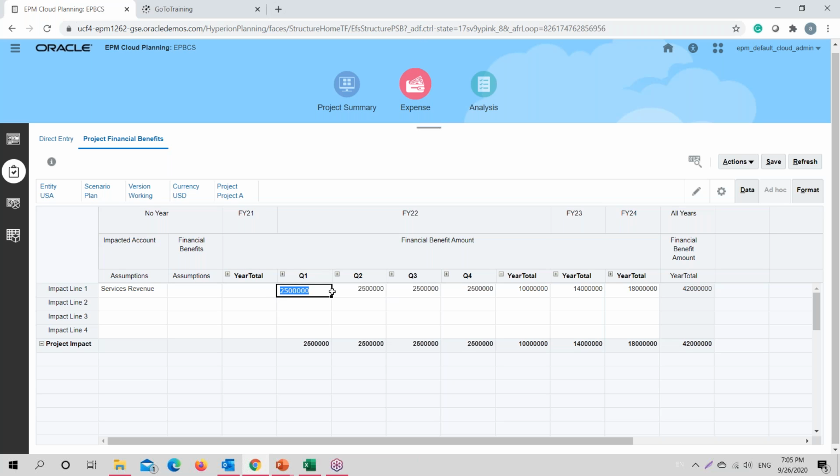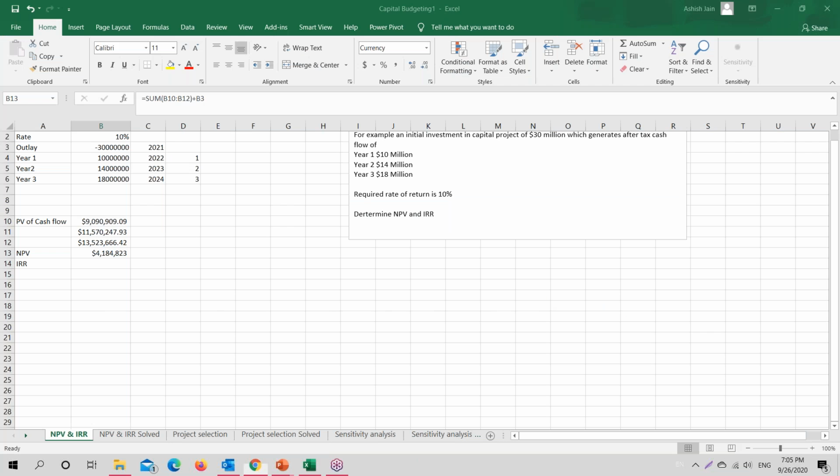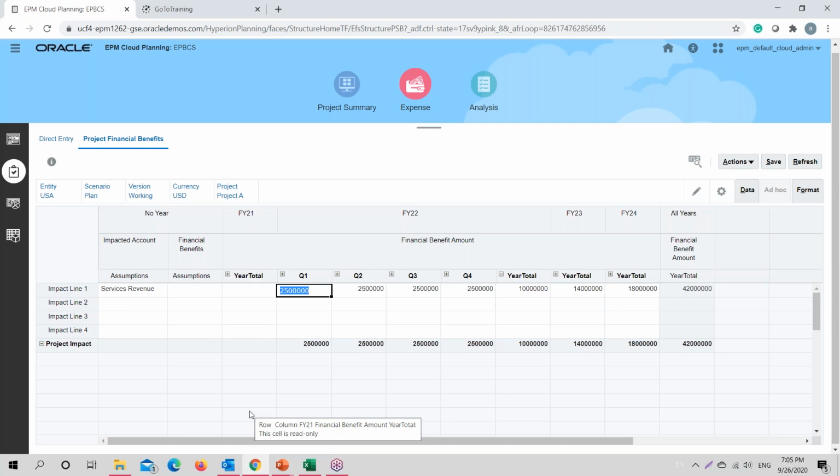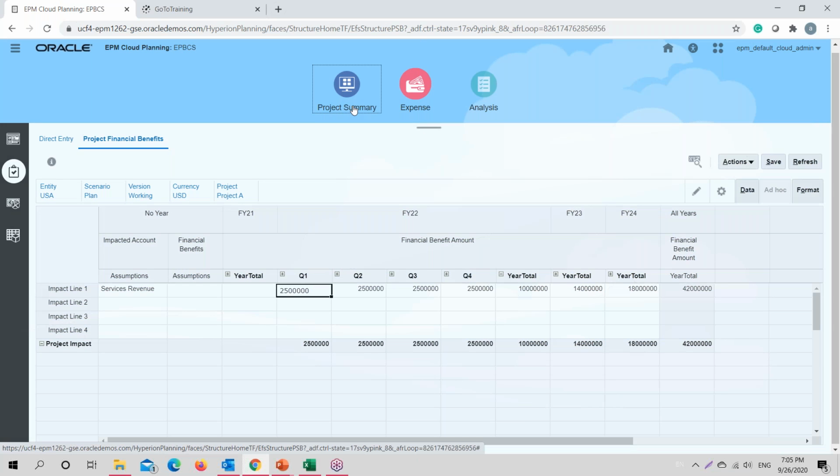It could be on a monthly basis. Then it becomes a very large set of data that is required to be calculated, and to calculate the same on Excel becomes difficult. So this is how any project related feasibility study could be done.